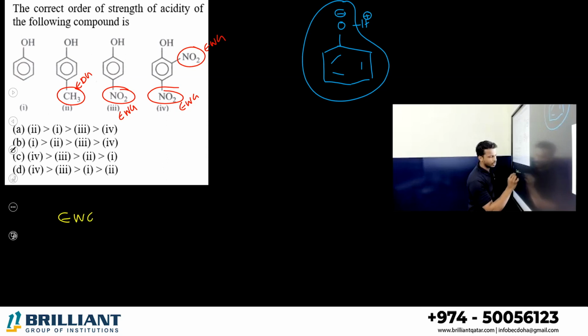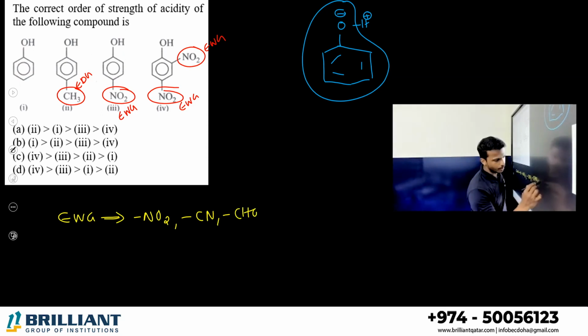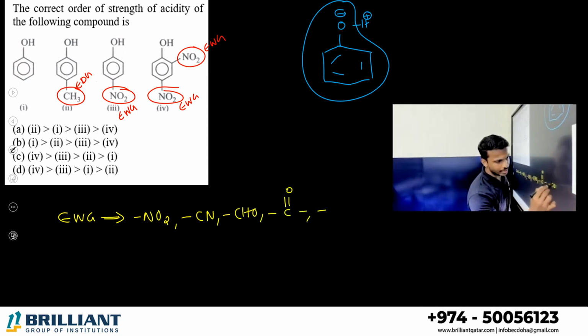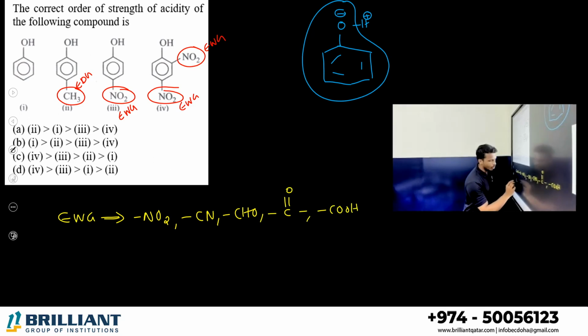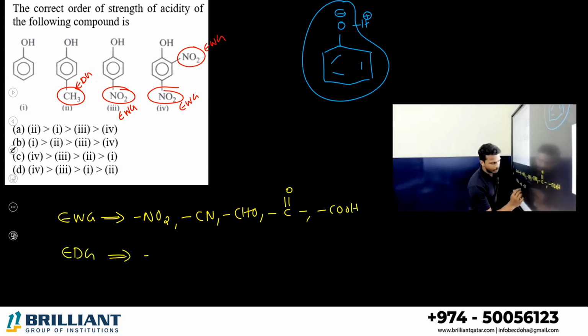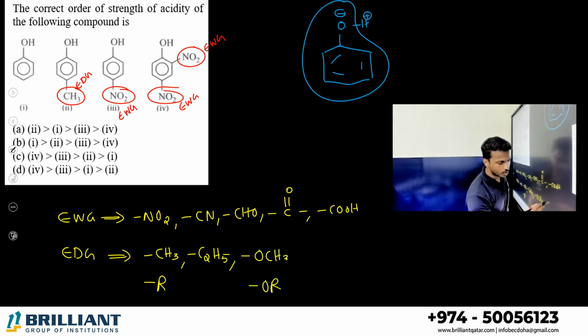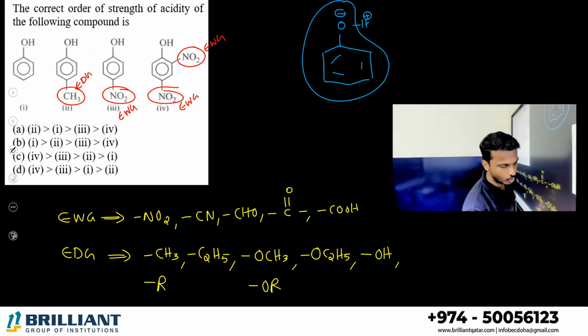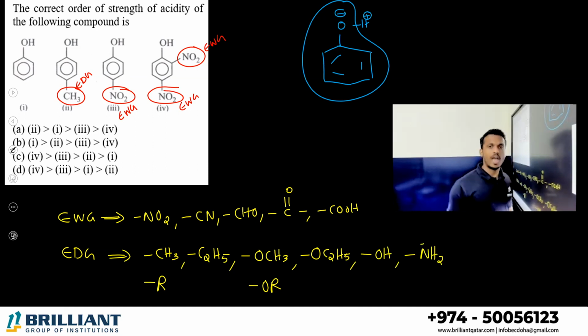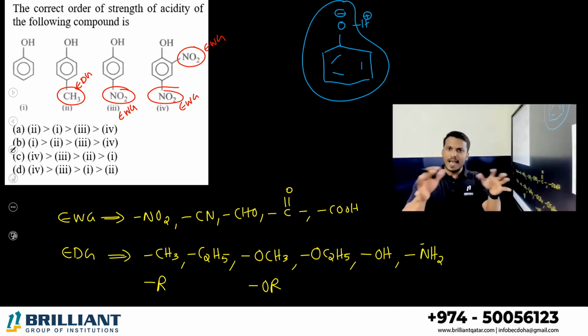Electron withdrawing groups are generally nitro group, cyanide group, aldehyde group, keto group, carboxylic acid, etc. Electron donating groups are methyl group, or generally all alkyl groups like methyl, ethyl, isopropyl, etc., and alkoxy groups like methoxy, ethoxy, etc. And the common donating groups are alcohol group, amine group, etc. Halogen in the normal aliphatic chain will act as an electron withdrawing group.